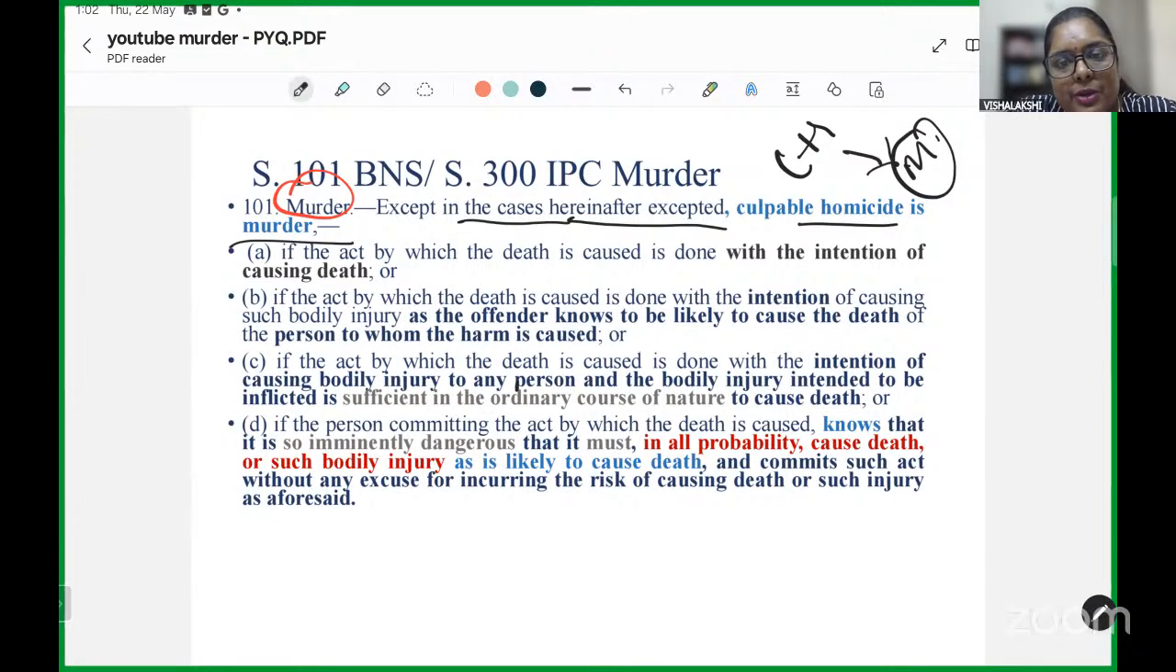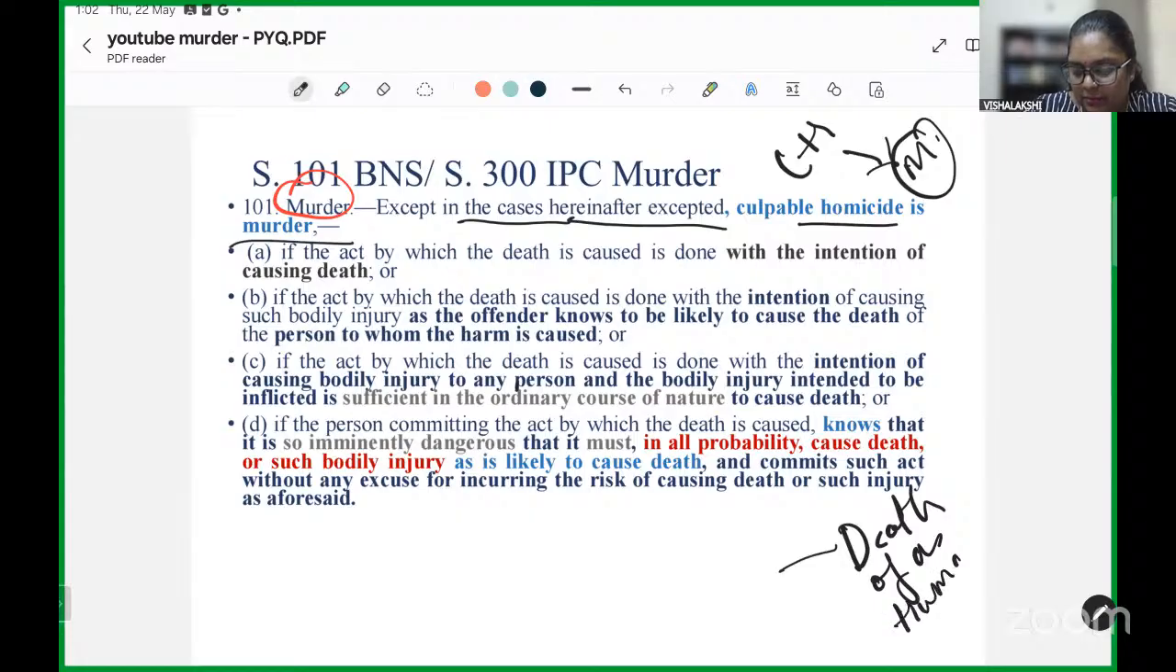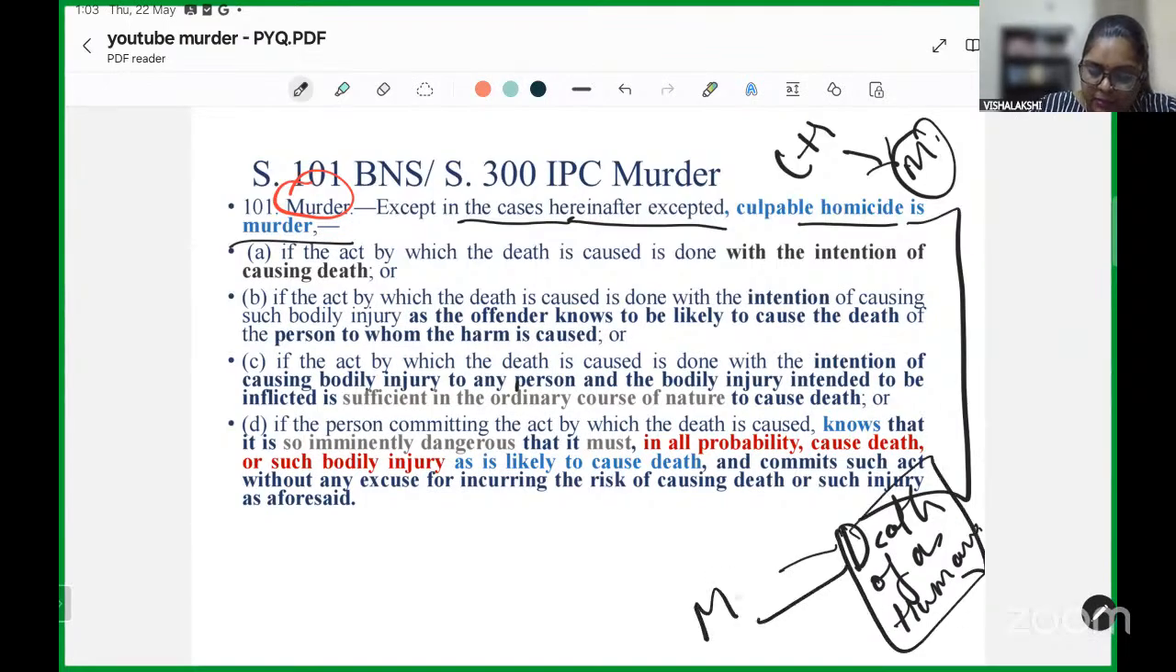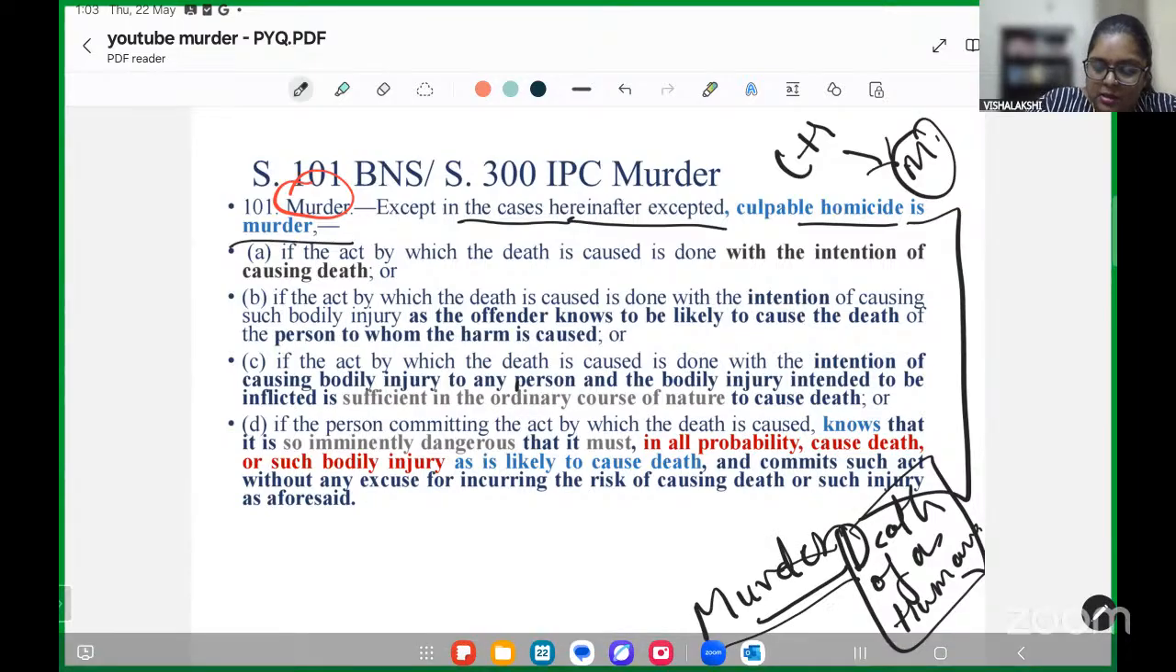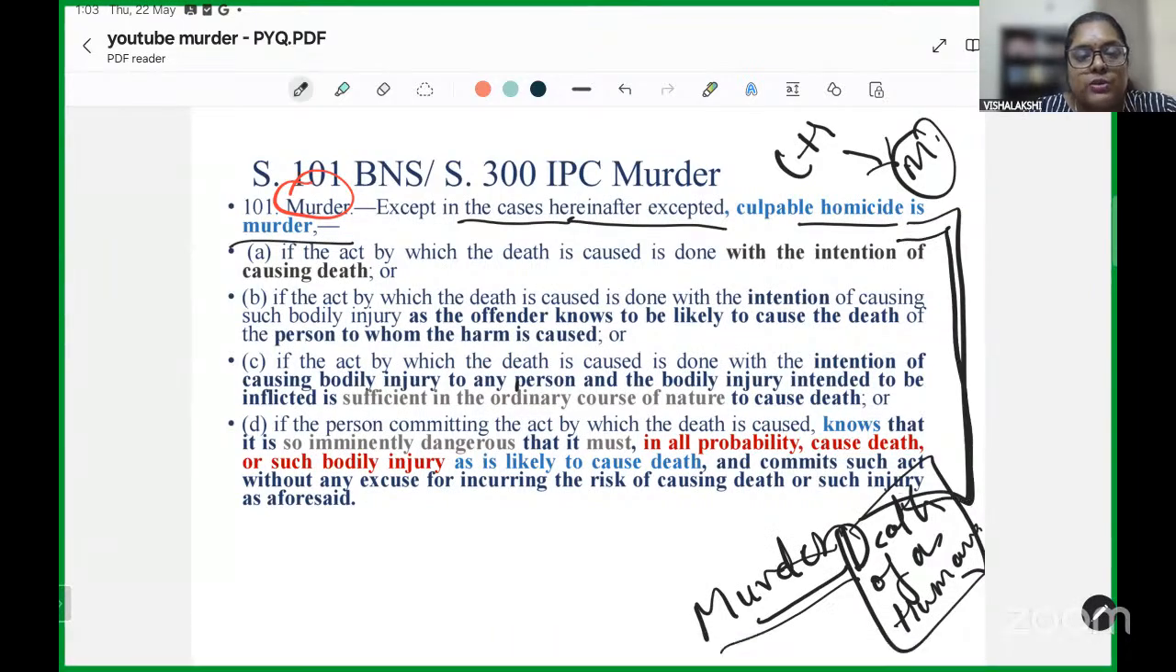And what is culpable homicide? Culpable homicide implies that you are responsible for the death of a human being. And in certain situations, this will become murder. When you look at the situations which are provided below, what we realize is that the essence of murder or liability for murder comes from the mental element that is involved when you commit the act.